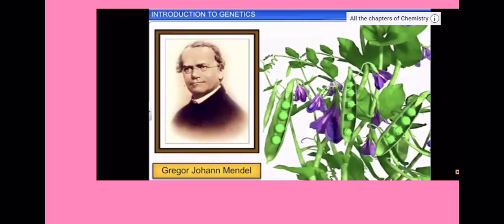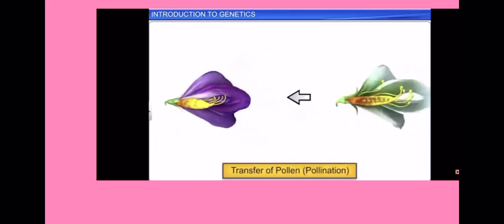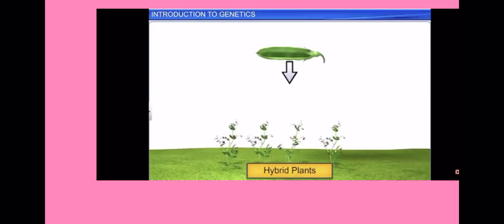He proposed several laws of inheritance by conducting extensive research and hybridization experiments on garden peas, or Pisum sativum, for about 7 years. Hybridization is the process of crossing two individuals differing in at least one character, resulting in a hybrid individual.